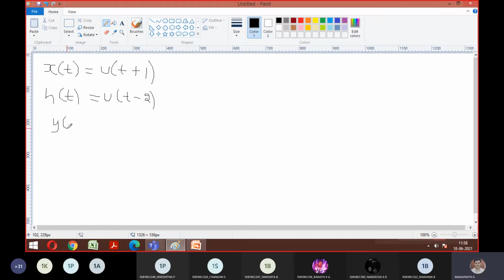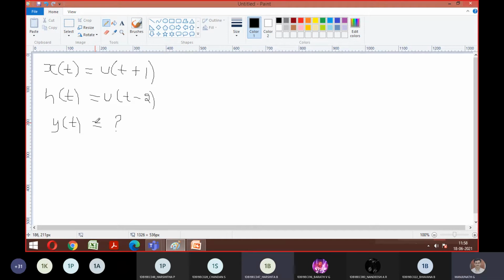I'll give time for you people. Analyze how we did the first two problems. Now you can tell me what is the difference between the first two problems and this one. Can anyone tell me what the difference is? Is it the same as the previous one, or are there any changes? x of t is u of t plus 1 and h of t is u of t minus 2, so you need to convolve these two.